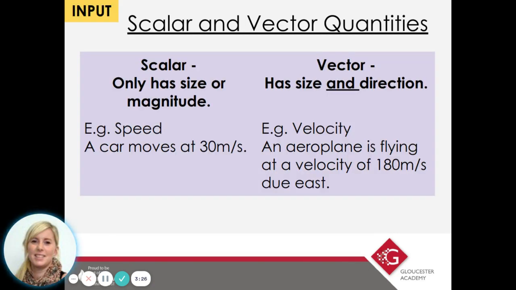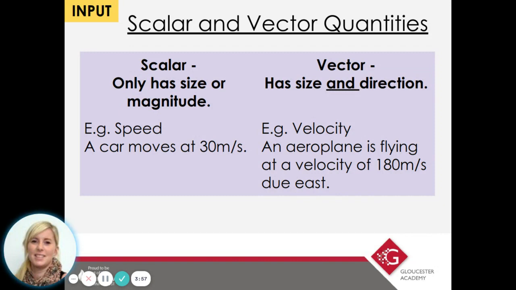Okay, so first up then, scalar and vector quantities. Remember, we need to know the difference between the two. So a scalar quantity, as you can see, only has size or magnitude. So the example there is speed. So a car moves at 30 meters per second. It could also be something like temperature. So a temperature has only a size. It can only be, say, 37 degrees Celsius or 40 degrees Celsius. That's the only information you have about it.